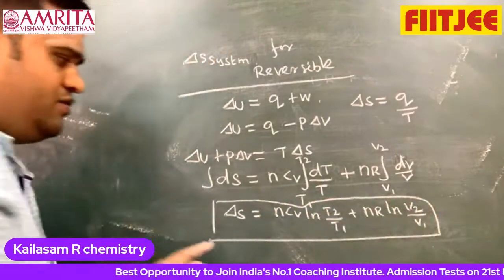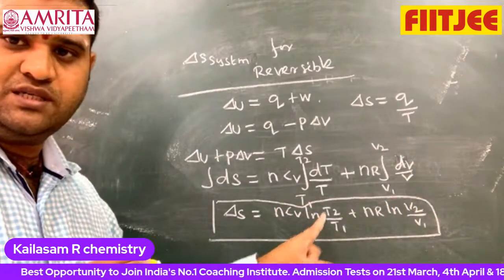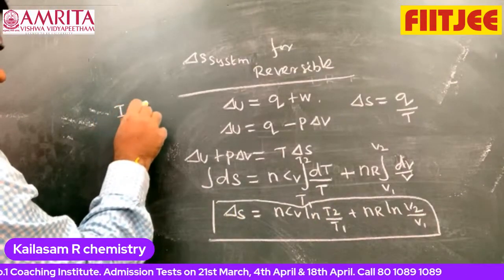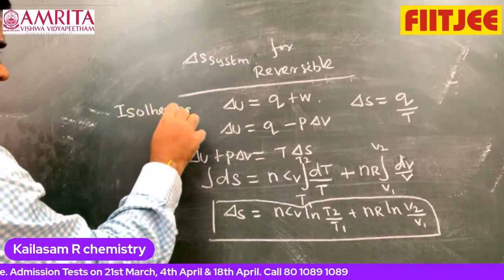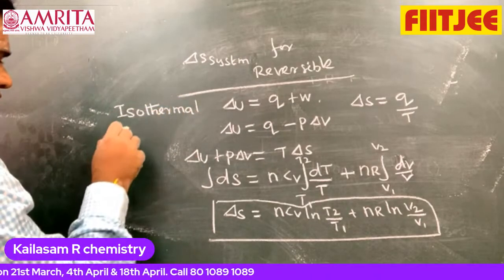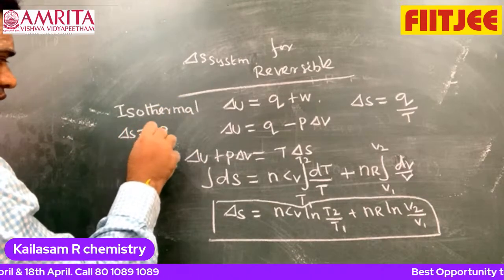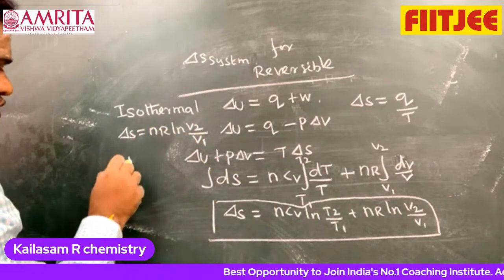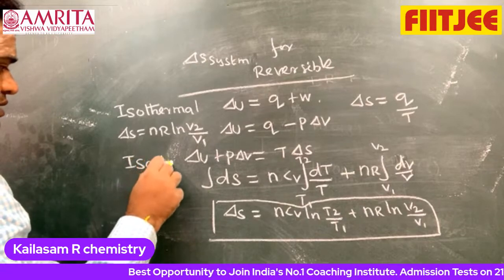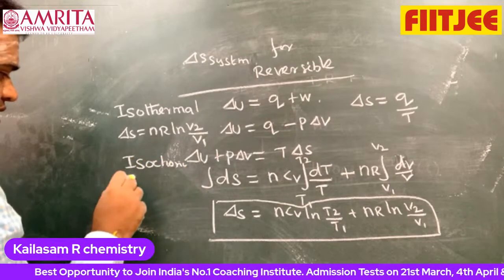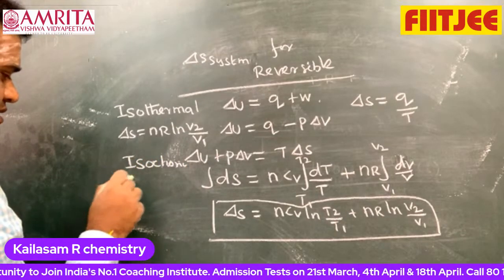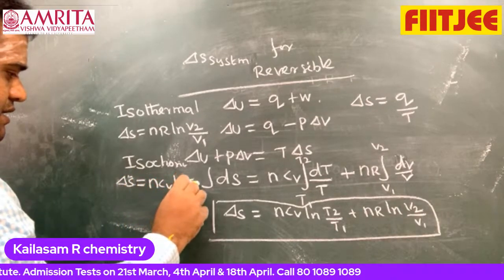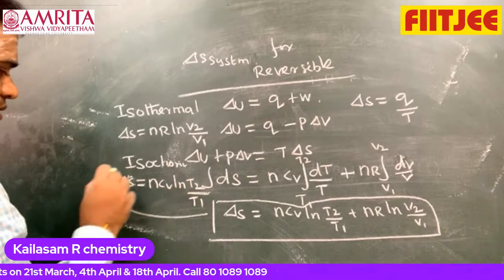Now, if the process is isothermal, T2 is equal to T1, so delta S is equal to nR ln V2 by V1. If it is an isochoric process, delta S is equal to nCv ln T2 by T1.